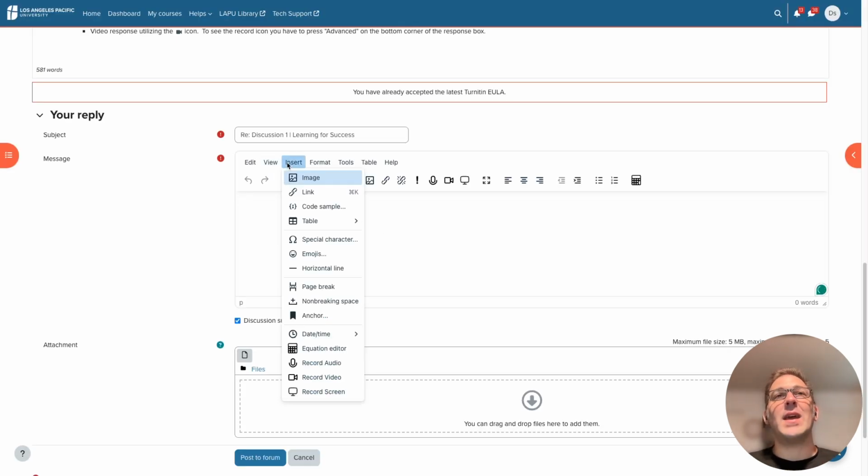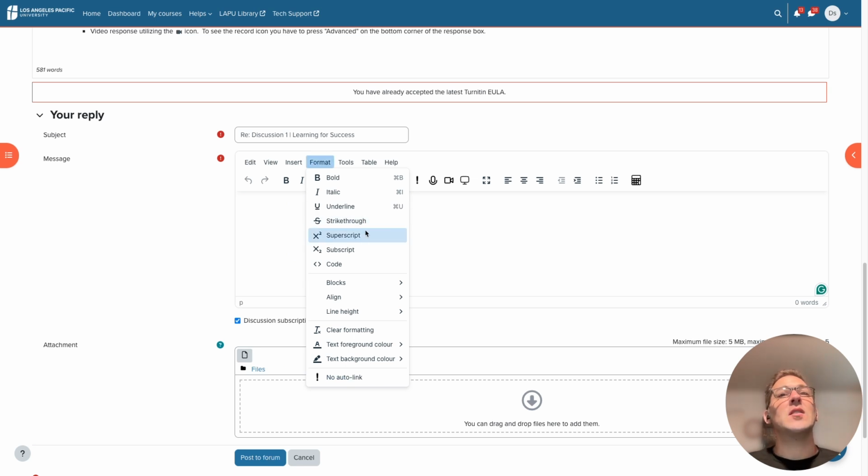As well as that, we have in the insert menu here some of those same tools, but it includes a new table editor, which is really fancy and has lots of functionality there. If you're looking for emojis or special characters, you can find those here in the insert list, as well as putting in a horizontal line or including a page break, things of that nature. You can also input the current date and time. That's kind of a fancy feature. And then you have the same record audio, video, or screen options as are over here.